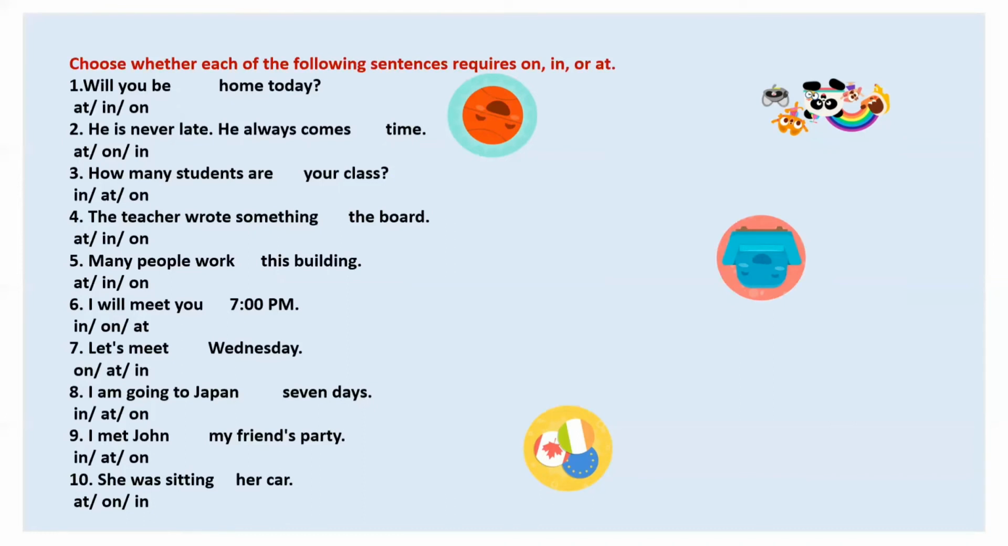Okay. All right. Will you be dash home today? So home is a specific place we are talking about. So it should be at, yes, correct. He is never late. He always comes, what will come? On time. Correct. When we reach somewhere on time or at the right time, then we say he comes here on time.